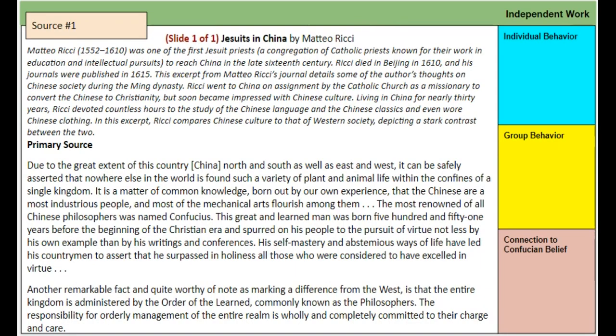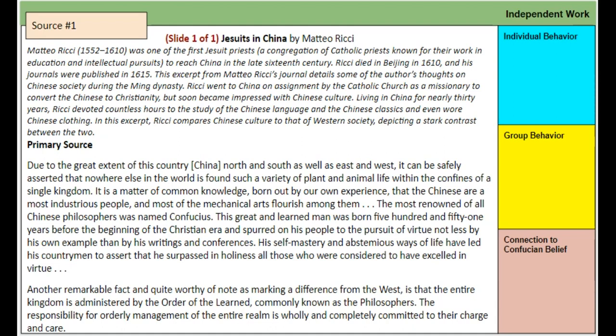It was from the perspective or the point of view of a Jesuit missionary who went to China and he made observations about the Ming Dynasty. He became so impressed with it that he actually started wearing Chinese clothing and studied the Chinese language and the Chinese classics. So this is, remember, his source that compares the two. And we actually started looking for group behavior in the first paragraph. Now we're going to start looking for other sources.